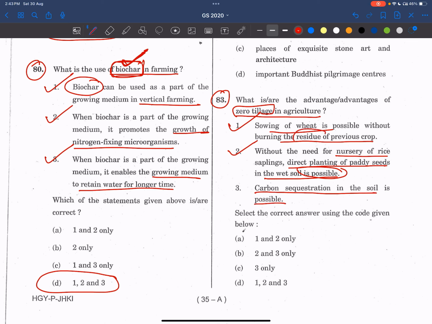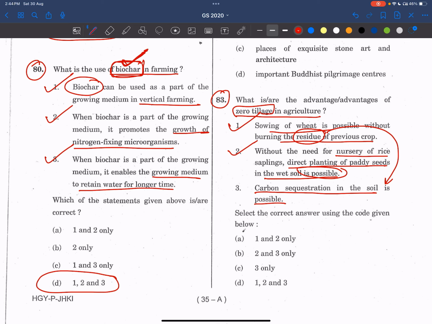See here, crop residue is there. This will be decomposed in the wet fields, and it will act like urea, adding to the soil fertility. In this way, the usage of fertilizer will be reduced.